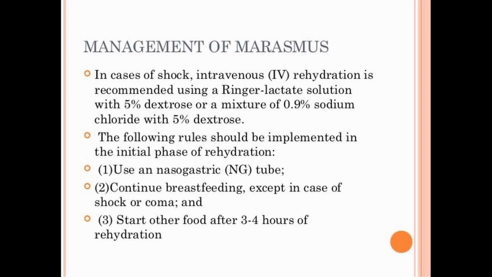First, use a nasogastric tube. Second, continue breastfeeding except in case of shock or coma. And start other food after 3 to 4 hours of the rehydration. So firstly, in case of shock, rehydration is given and then normal food is given after 3 to 4 hours of the rehydration. So this is the management of the marasmus.